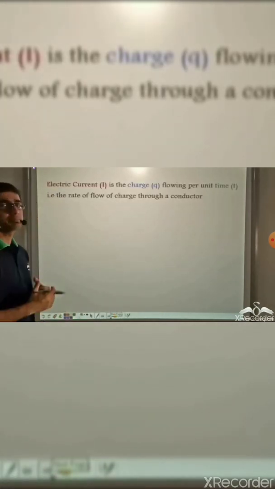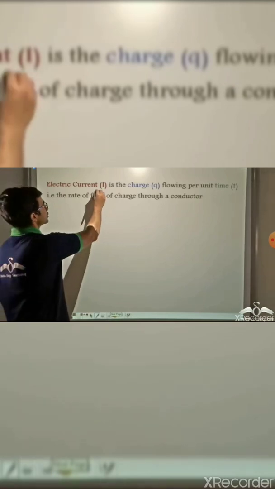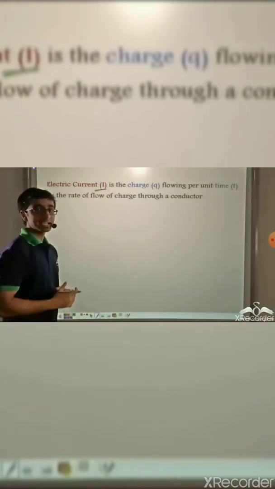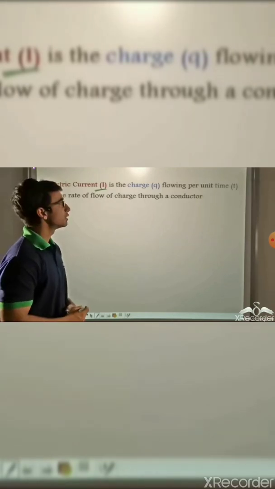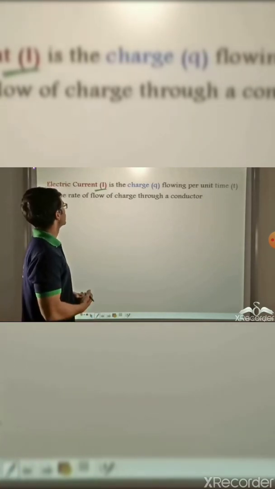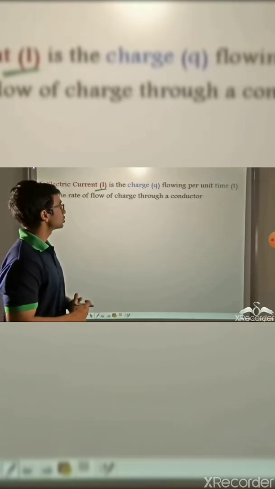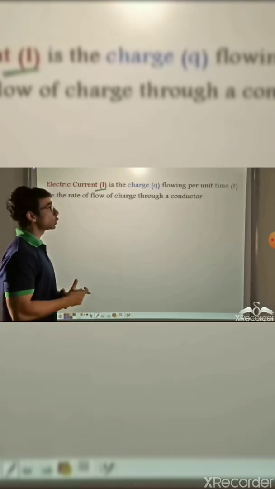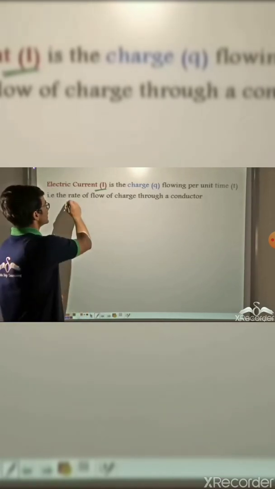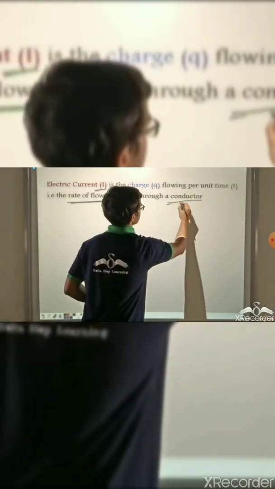So how do you think we can measure this electric current? Electric current, which is denoted by the letter I, has been defined as the charge flowing, that is Q, per unit time T. So in this way, we can calculate the electric current. So as you can see that it is the charge flowing per unit time, we can also call electric current as the rate of flow of charge through a conductor.